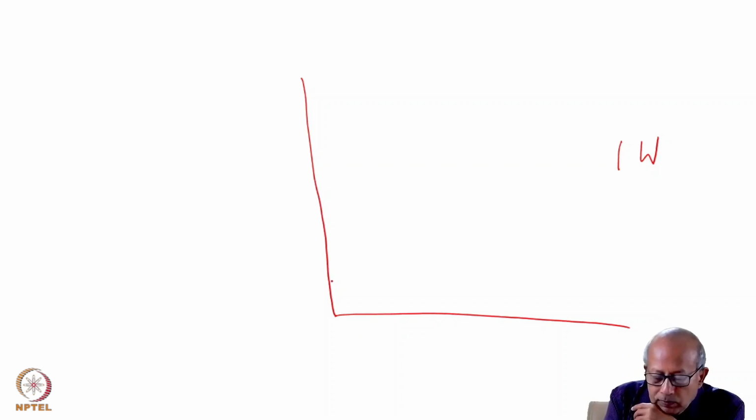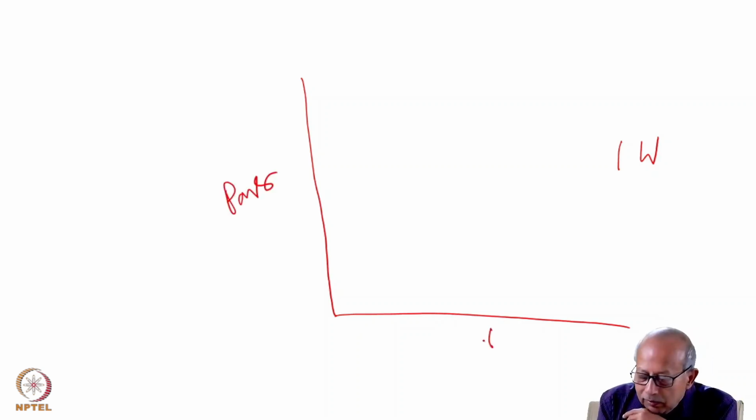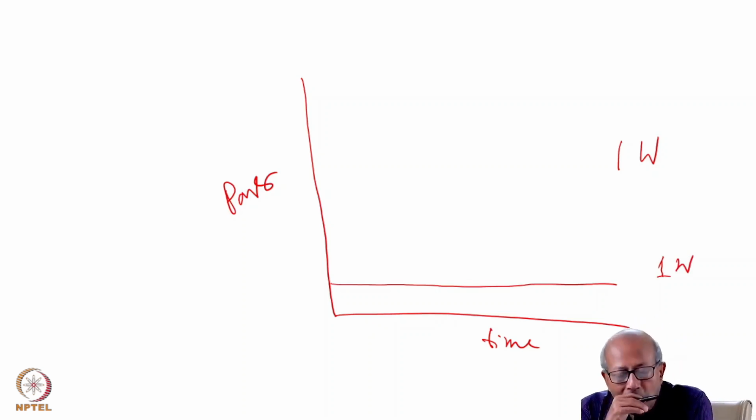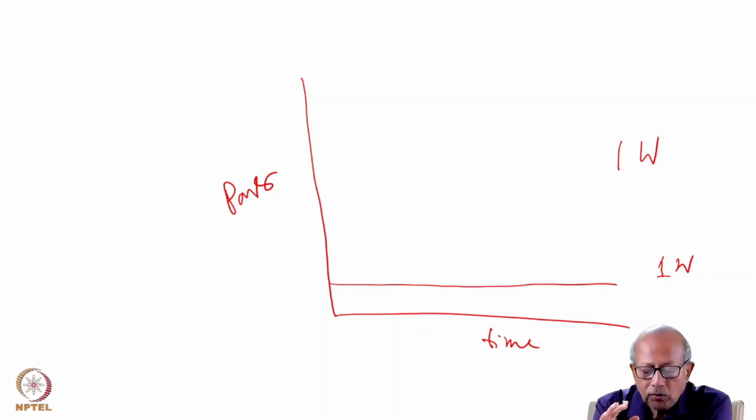So this is our power and this is time. The laser is producing continuous power, that is 1 watt, in time. Now we want to increase the output power.